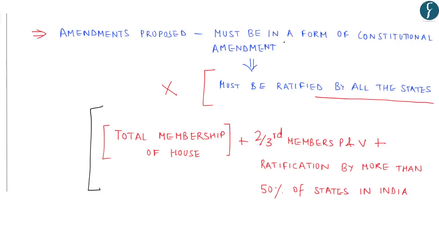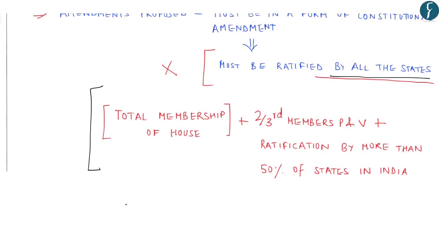However, here if you read, these amendments proposed must be in the form of constitutional amendment which must be ratified by all the states. This again is a different step from what is currently provided in the constitution. Thus, in a way, a major amendment is also proposed in the process of amendment itself. And further, the Prime Minister or the Chief Minister shall be an elected person.